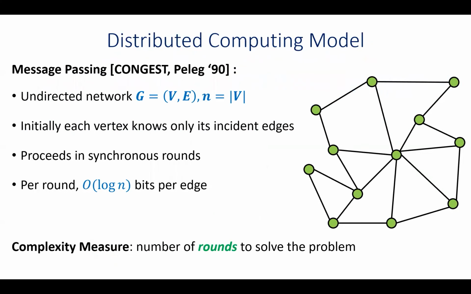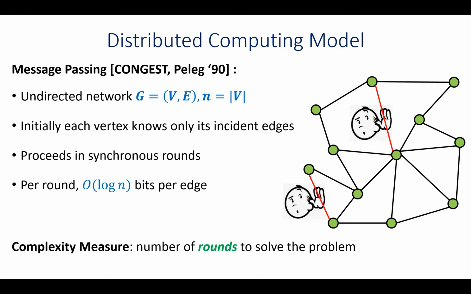The distributed model that we consider is the CONGEST model, where the network is modeled as an undirected graph with n vertices, and initially every vertex only has a local view of the network, so each vertex only knows its incident edges. Then the computation proceeds in synchronous rounds, where we also have bandwidth limitations: in each round every vertex can send at most log n bits on each one of the incident edges. And usually the main complexity measure that we look at is the round complexity, the number of rounds it takes us to solve some problem.